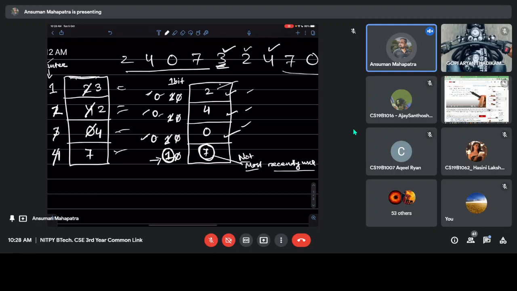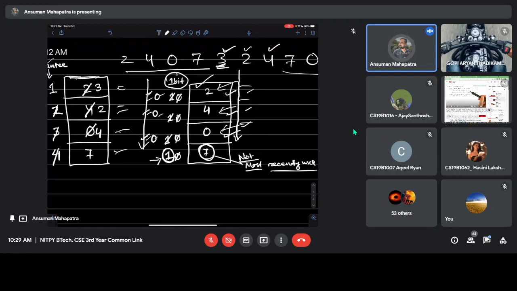Either it will randomly choose any of these 3 indexes and replace any of them, or if you are searching these values from start to end, we can replace the first element. It depends upon how you replace. You have to replace a not most recently used page. So from one bit we can get a not most recently used page.